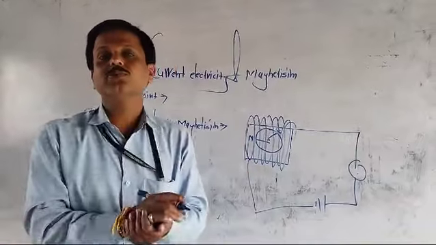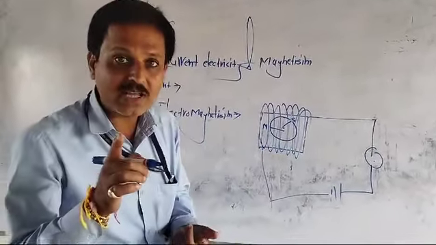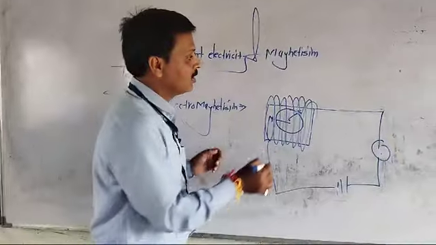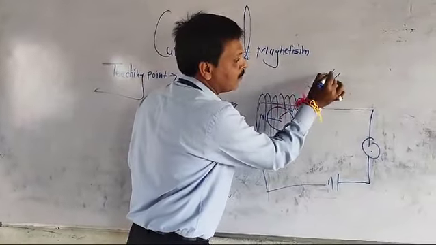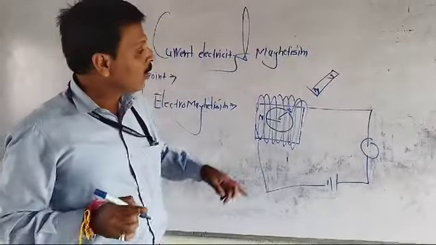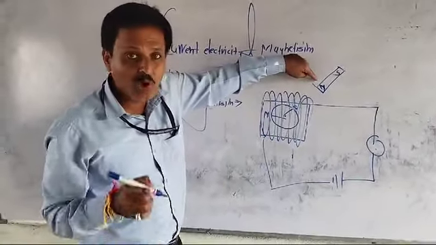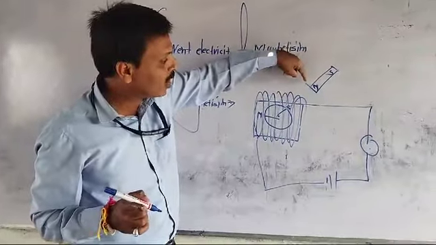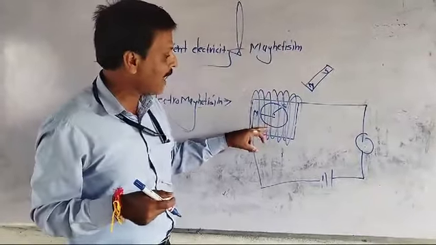Suppose the next arrangement I take is a bar magnet. The bar has two poles, N and S. First of all, I bring the north pole of the bar magnet close to that magnetic needle.